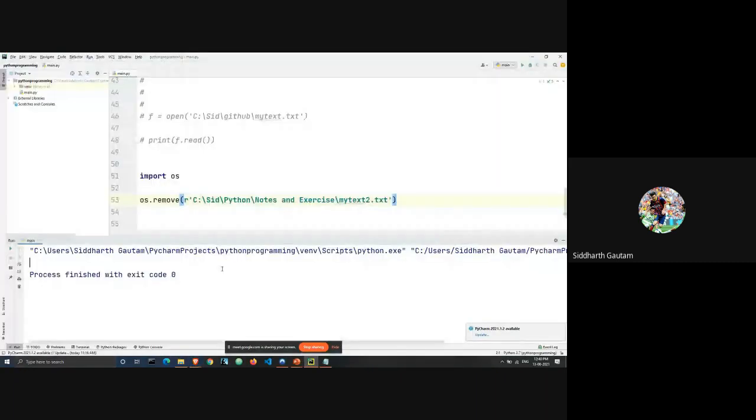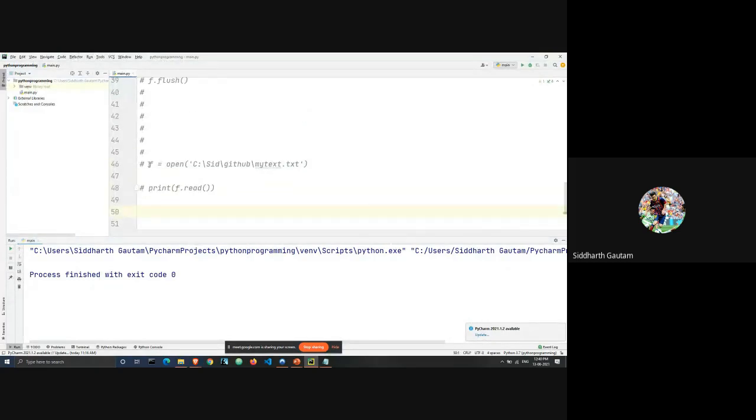Okay, so let me go back to the IDE, and I'm going to remove this. Don't worry, if someone has left, they don't need to worry about it. Since I've already deleted the file, here I will just paste my old paths.